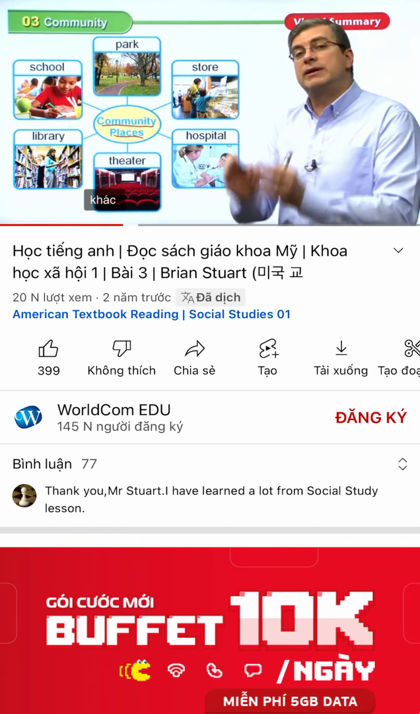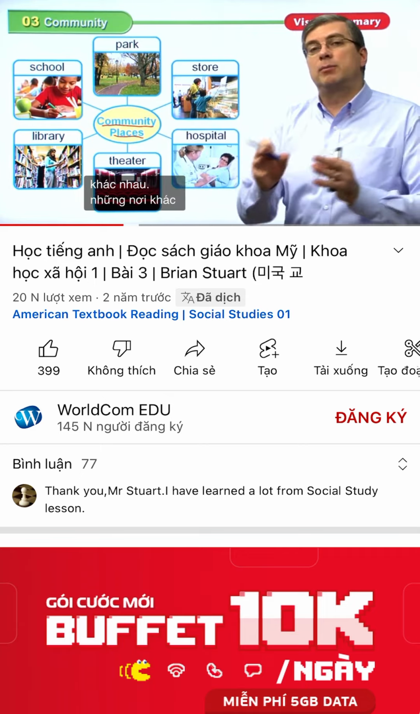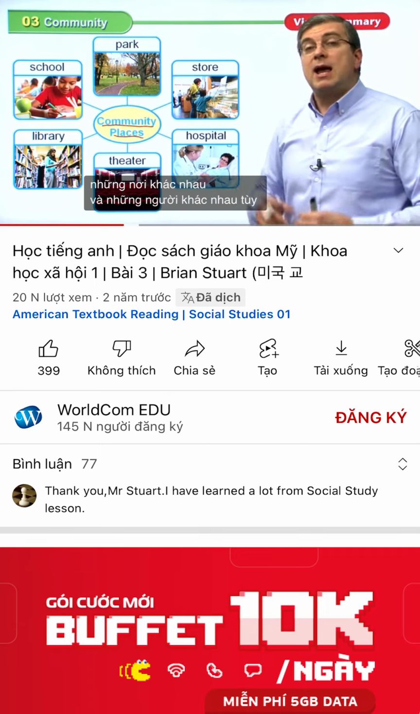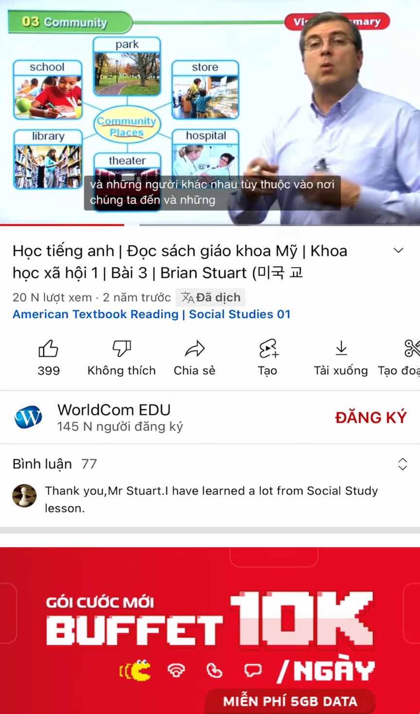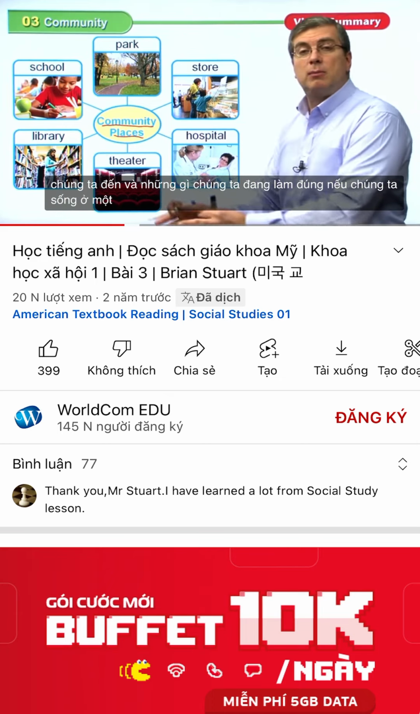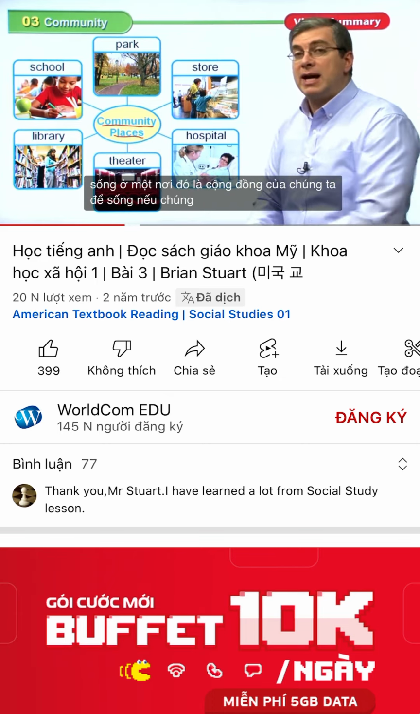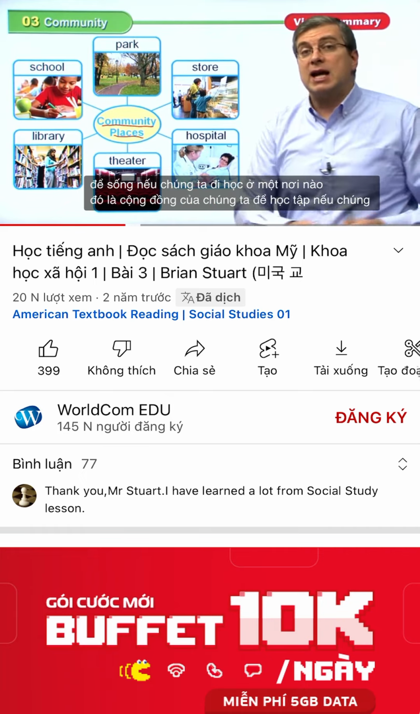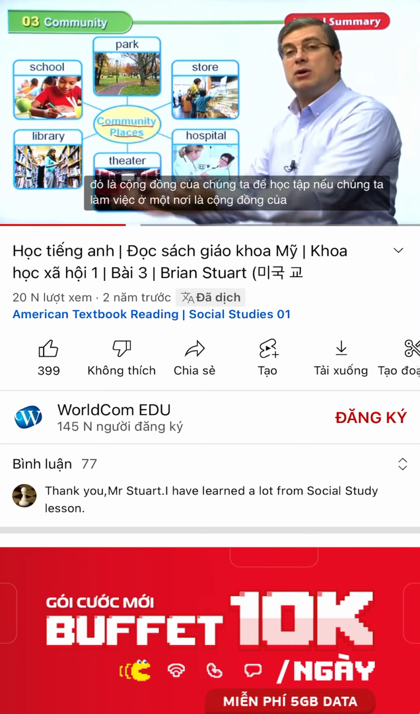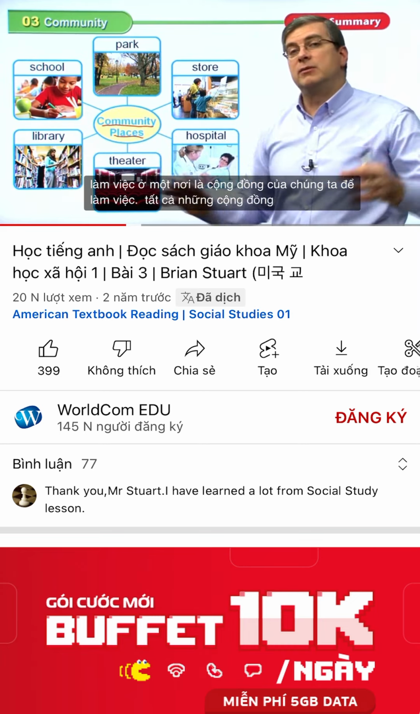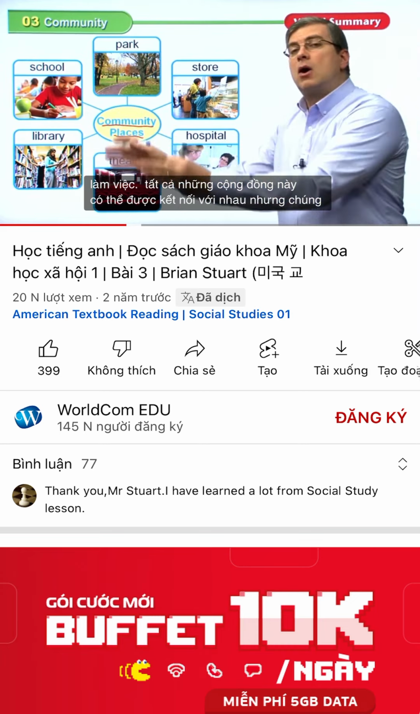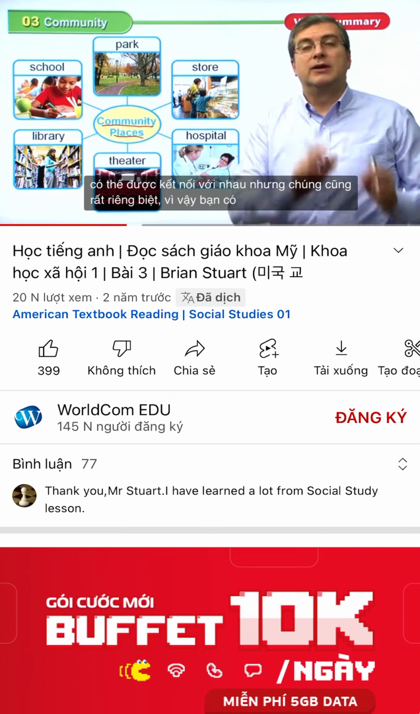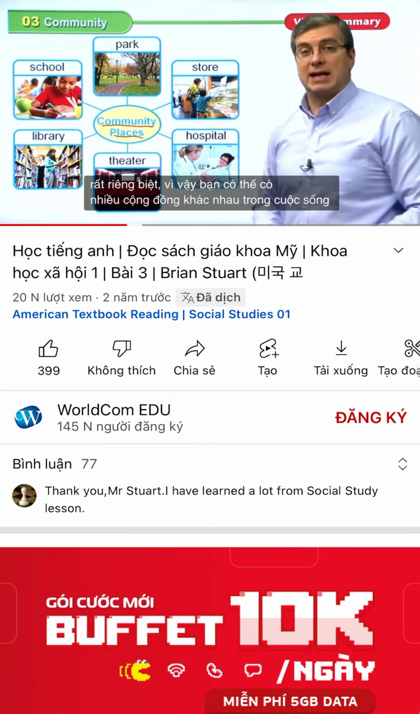So there are like different types of communities that have different places and different people depending on where we go and what we're doing, right? If we live in one place, that's our community for living. If we go study someplace, that's our community for studying. If we work in a place, that's our community for working. So all of these communities might be connected, but they are also kind of separate too. So you can have many different communities in your life.